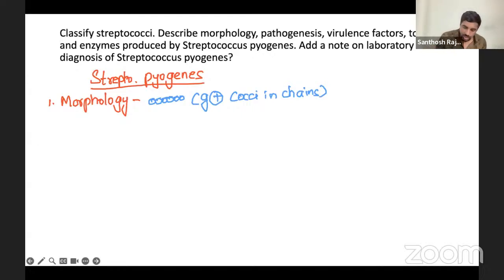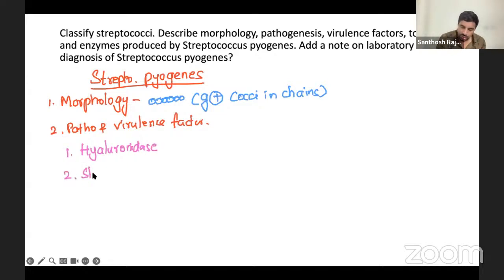Now, next is your pathogenesis and virulence factors. Here, what are the virulence factors? The most important one here is the hyaluronidase enzyme, number 1.